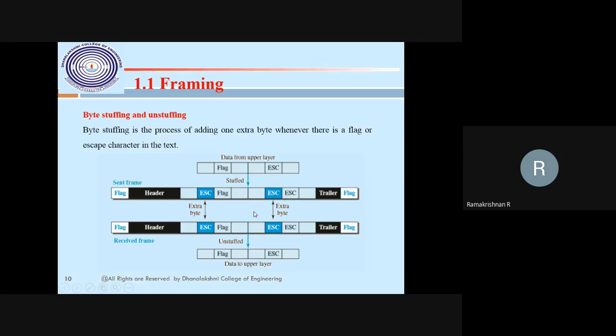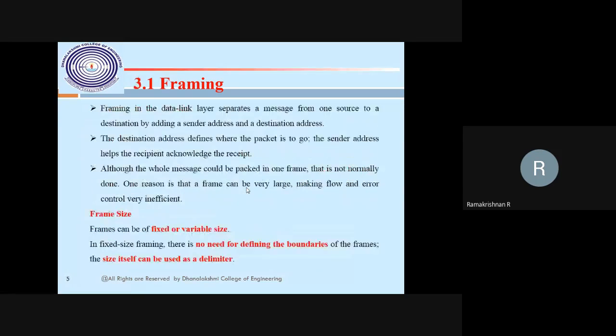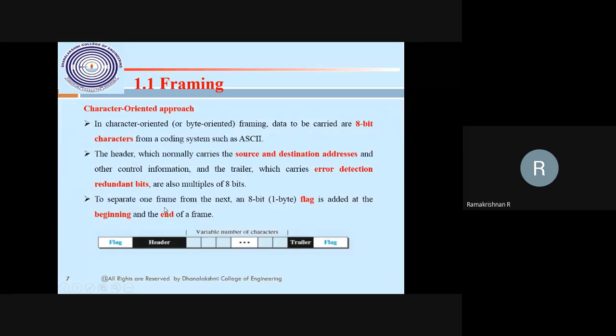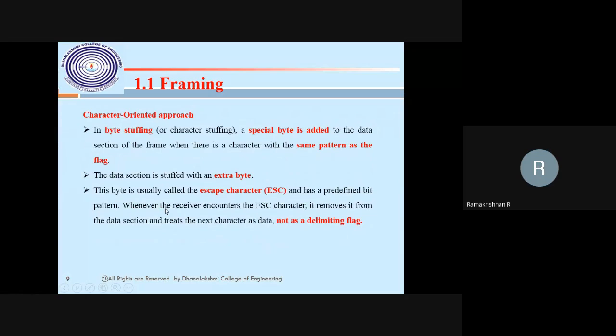Two more questions they will ask you: what is byte stuffing and what is bit stuffing. Actually, byte stuffing is for character oriented, bit stuffing is for bit oriented. I will tell you that next. This is what framing is, and we have to understand it.